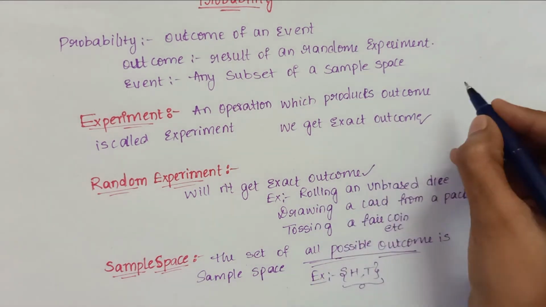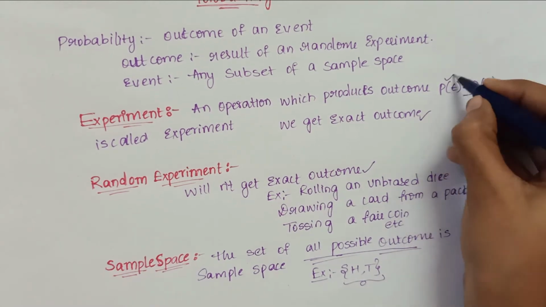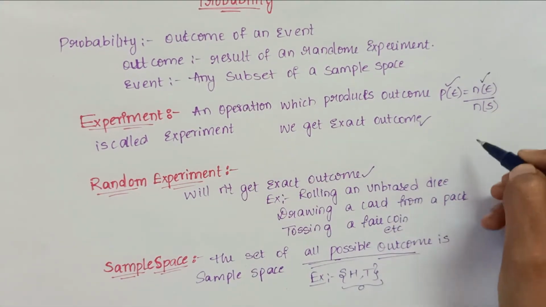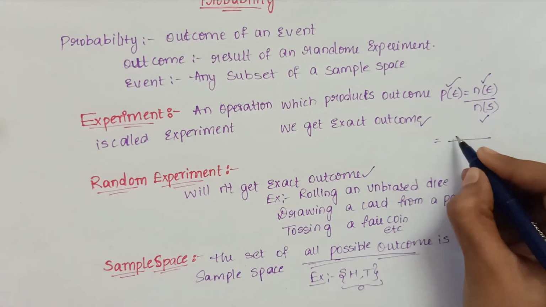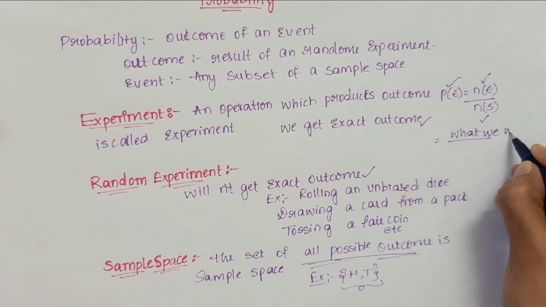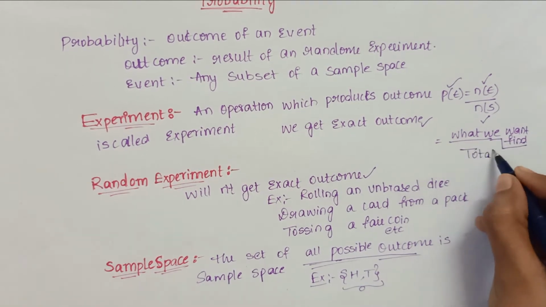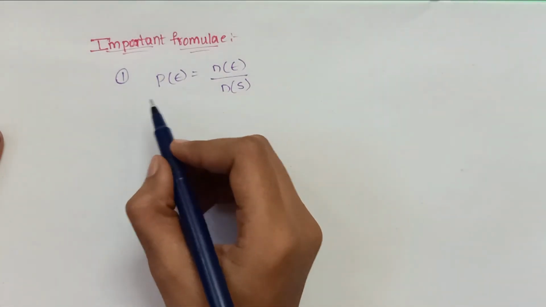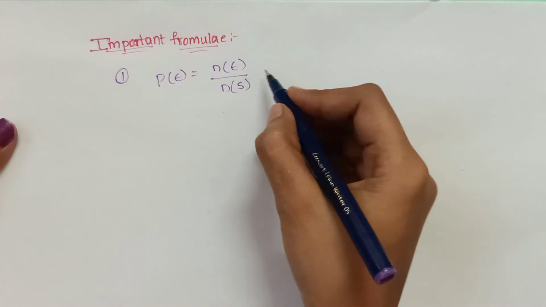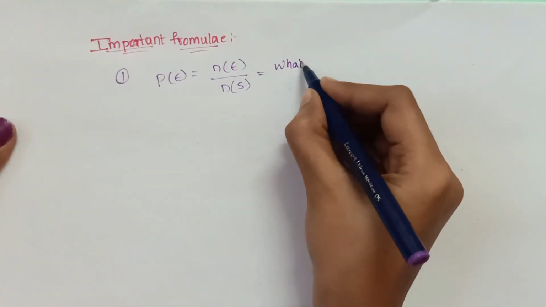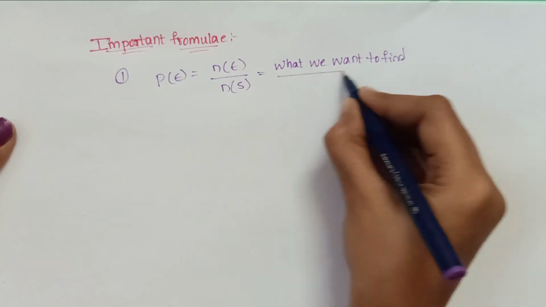We have one important formula where P of E is equal to N of E by N of S, where P of E is the probability of an event, and sample space is N of S, where N of E means what we want to find, and N of S is the total.